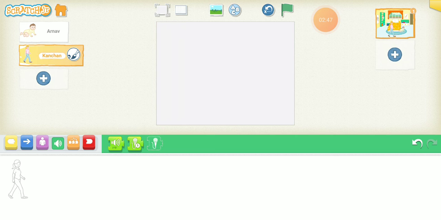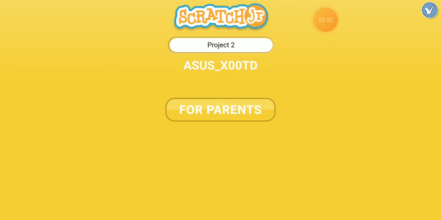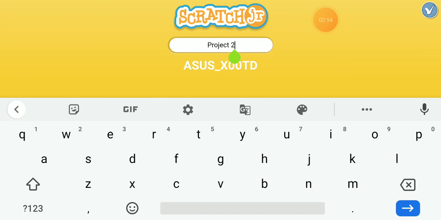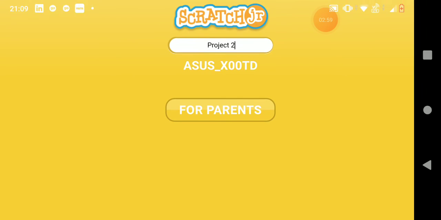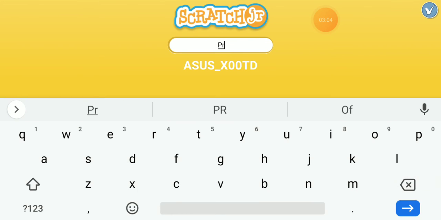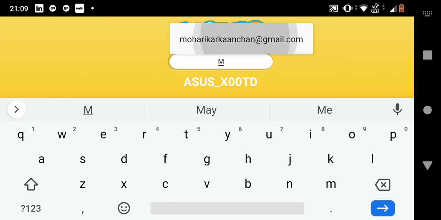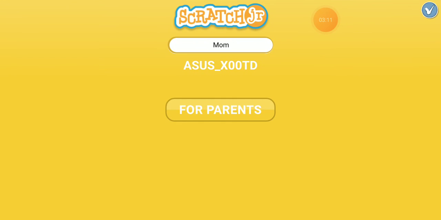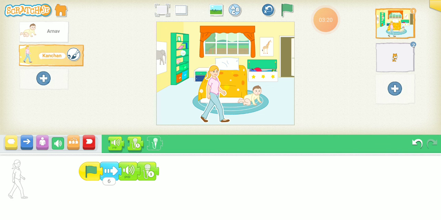Then I save it. Then I see. Then I remove this mom and baby. Then I save it.